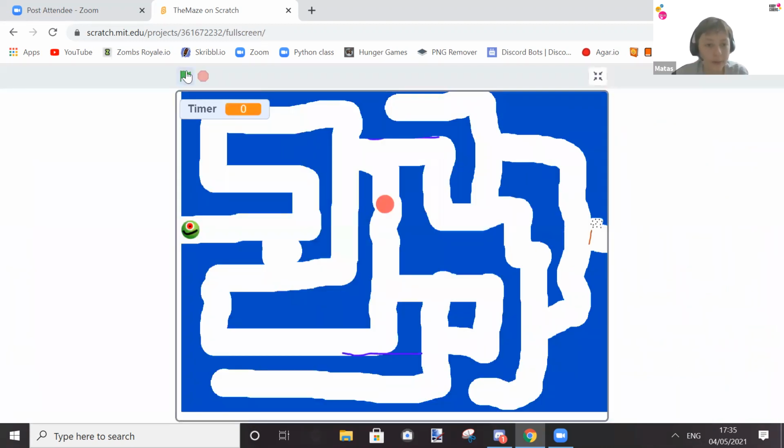So let's go into full screen and let's run it. What's going to happen is you have a maze, and when your mouse cursor touches your character, you can move throughout the maze, and as you'll see, there's a timer. And if I touch a wall, it'll head back to the beginning. So I'm going to just try and complete this. It's very hard, this one, so I'll try to make an easier one.